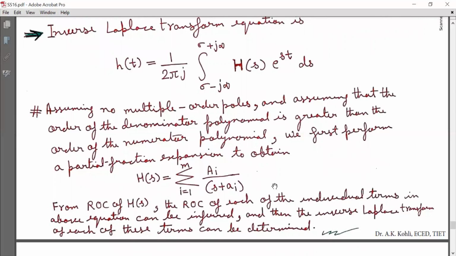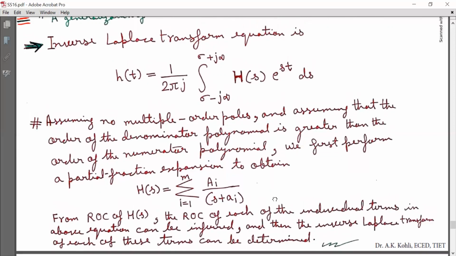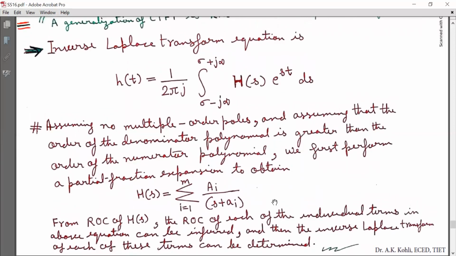Now from the ROC of H(s), the ROC of each of the individual terms in the above equation can be inferred, and then the inverse Laplace transform of each of these terms can be determined. So it is a technique by which we can calculate the inverse Laplace transform of H(s), that is h(t). So that's all for today's lecture.